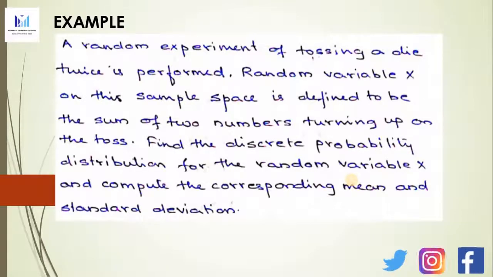Twice is performed. That is, a die is tossed 2 times. So the random variable capital X on this sample space is defined to be the sum of the 2 numbers turning up on the toss. That is, when you toss the die twice, whatever the numbers you get, you sum them up. So that summing of those numbers is the sample space defined.